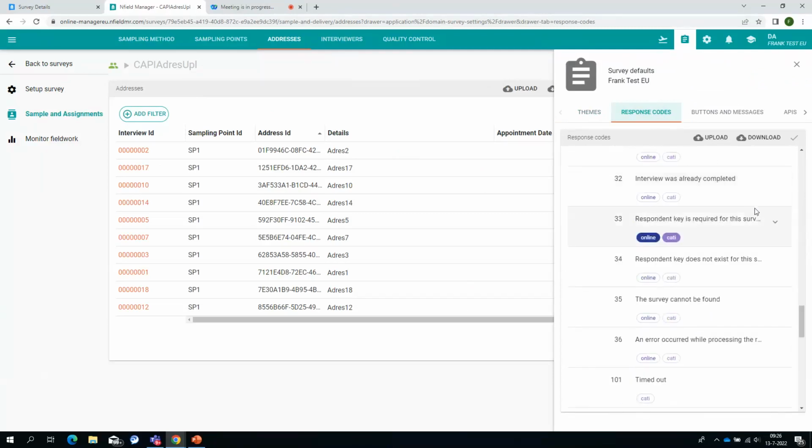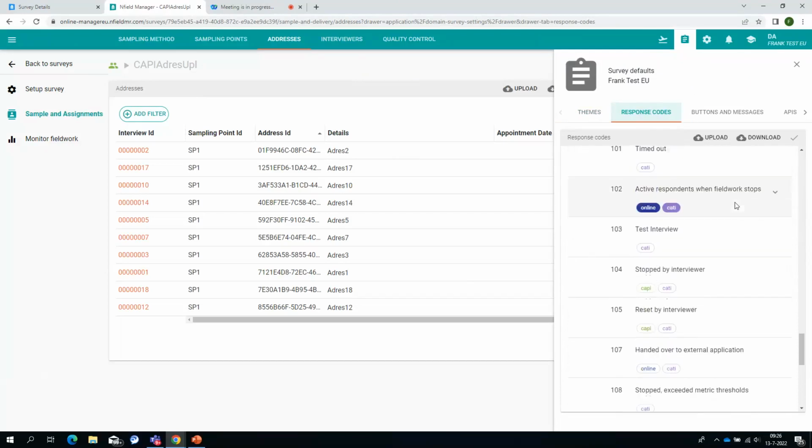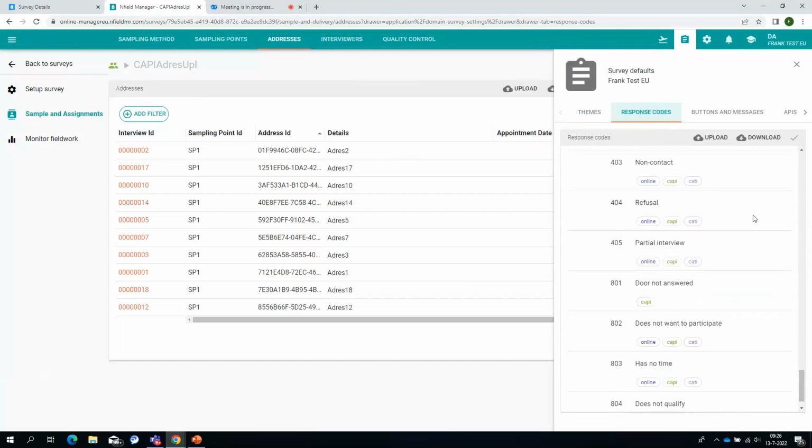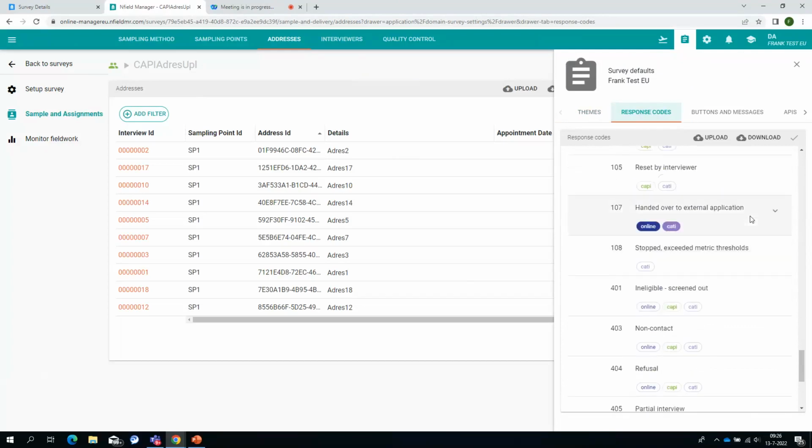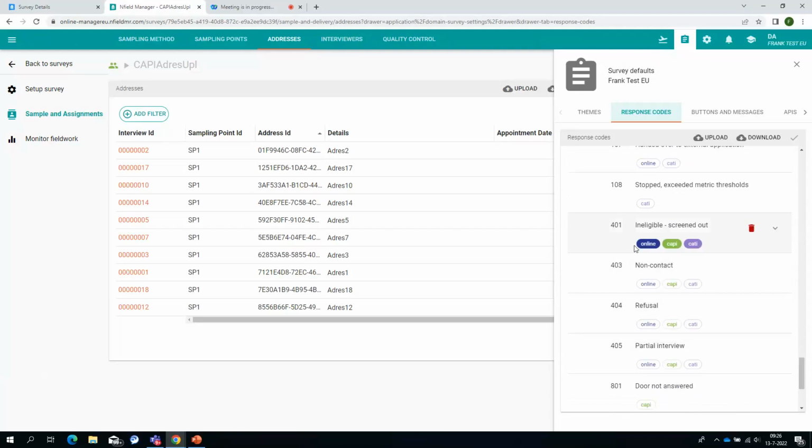And especially for your own custom response codes that you have created, and you can recognize those as the response codes higher than 200, please, as soon as possible, open your domain and check for all of these response codes if they are correctly assigned to the correct methods.